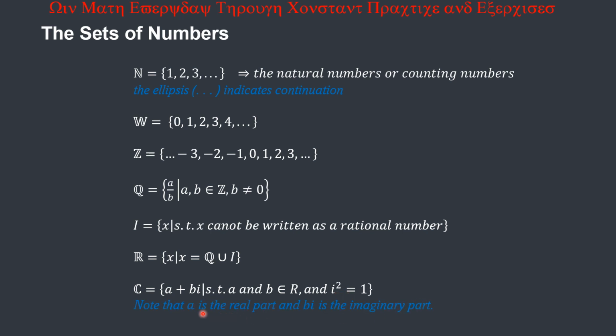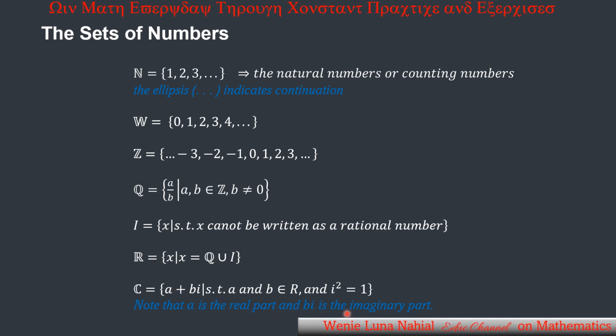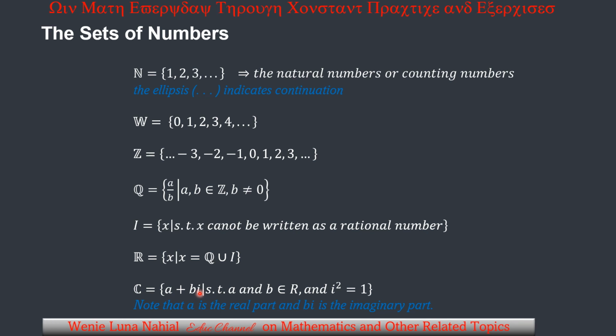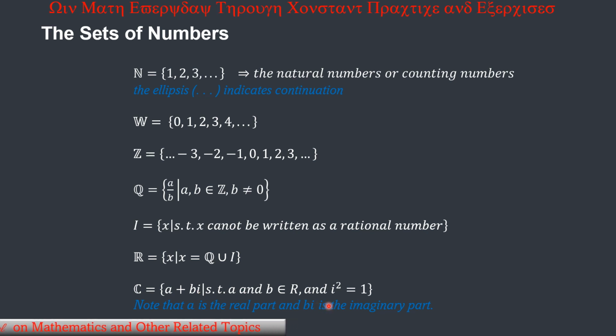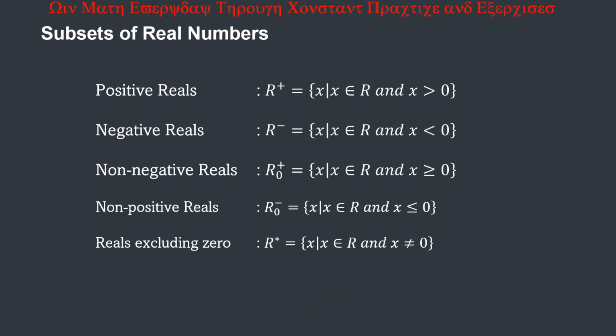Note that a is the real part, and bi is the imaginary part. So that's the set of complex numbers.